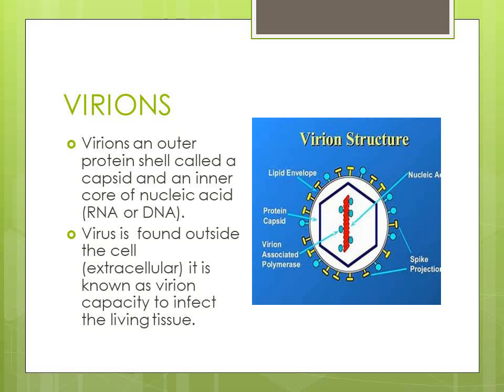The outermost envelope coat that is present is made up of lipid. So that is called a virion. Usually it is present outside the cell. It has the capacity to infect living tissue alone. More or less, coronavirus and AIDS virus belong to this group only.